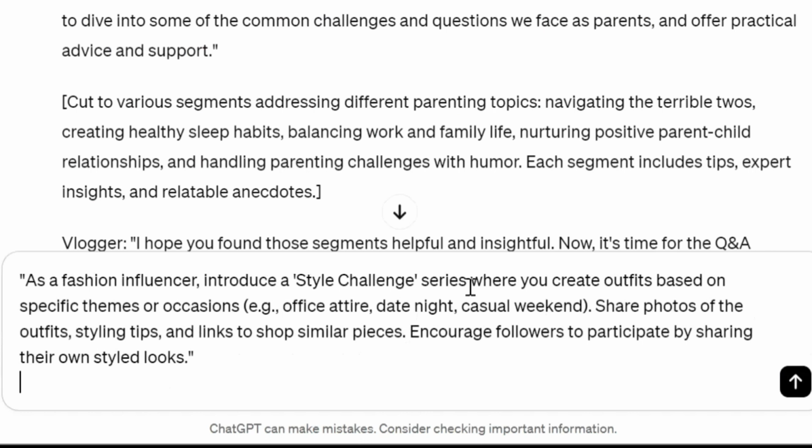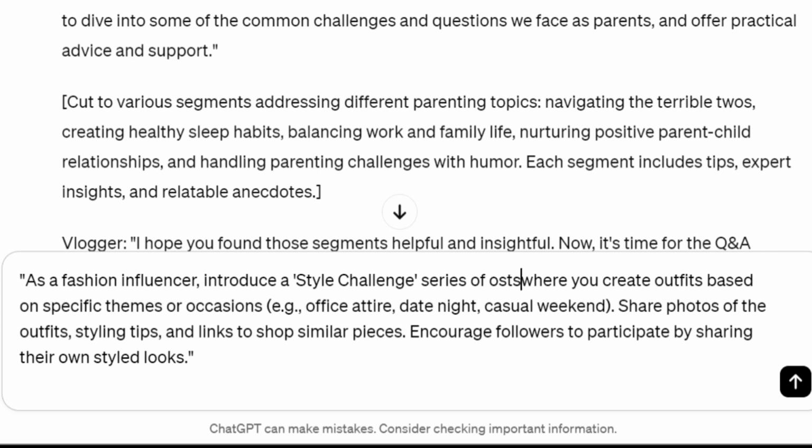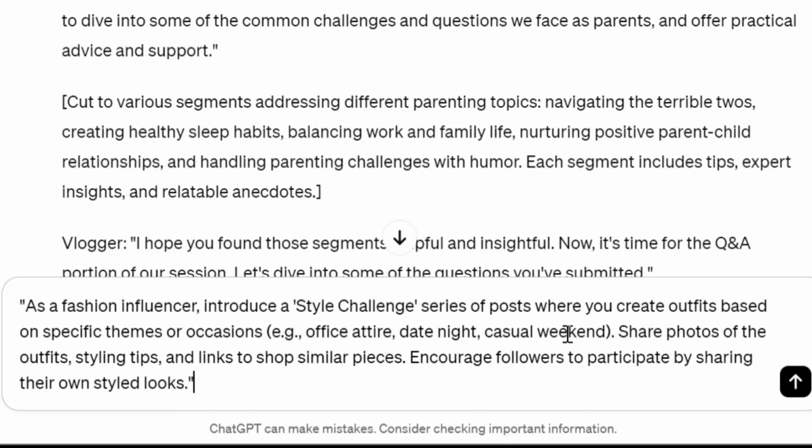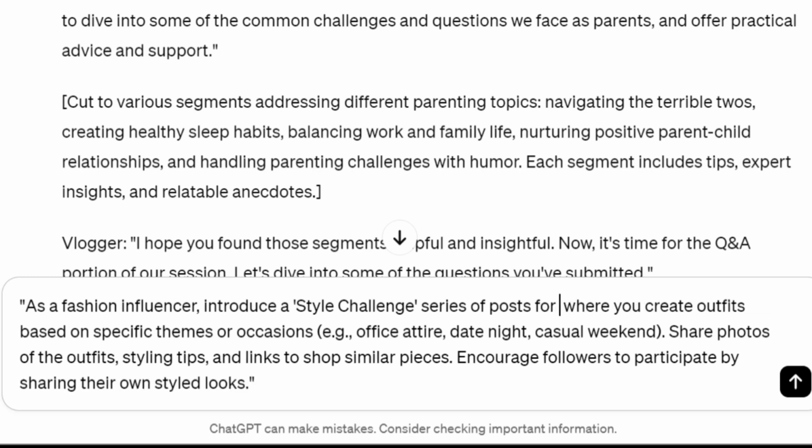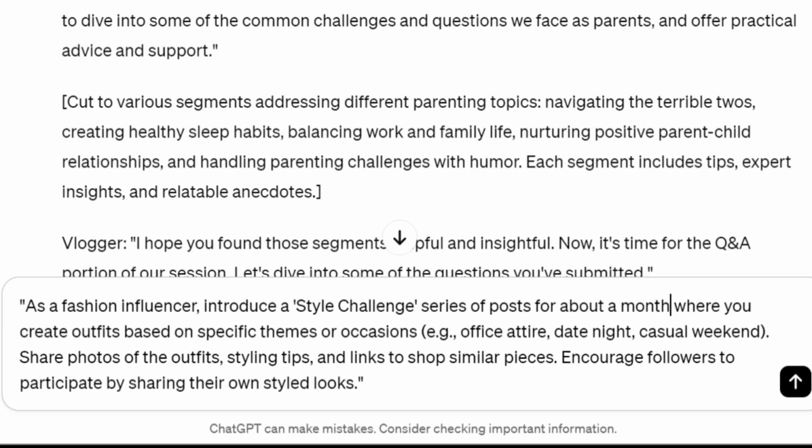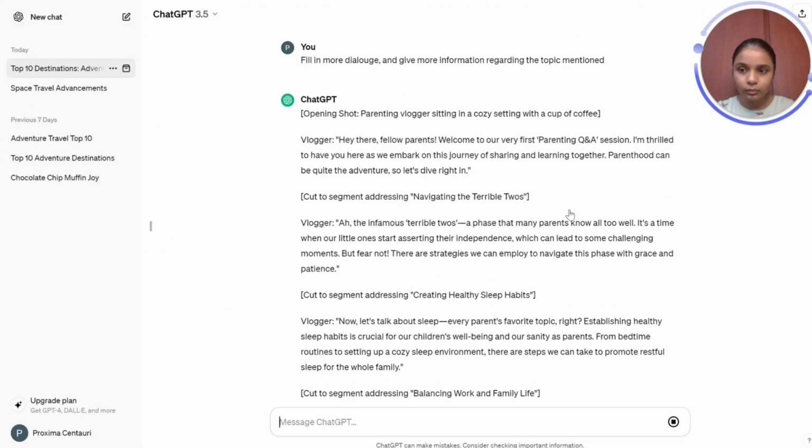And maybe for this last one, we want to do not a series, but a series of posts where you create outfits and encourage followers to participate by sharing their own style looks. So maybe this is more of a month thing, so a series of posts for about a month where you create outfits, so you can give us ideas for posts.